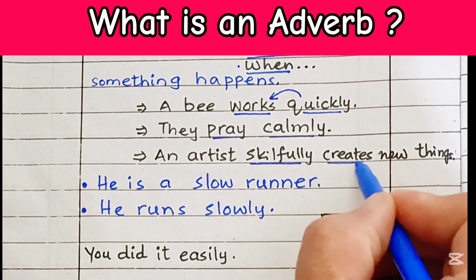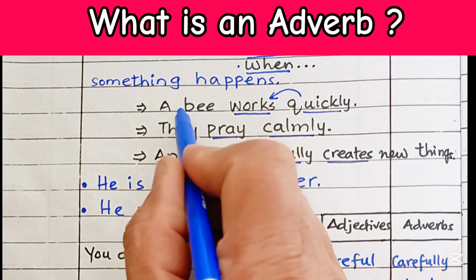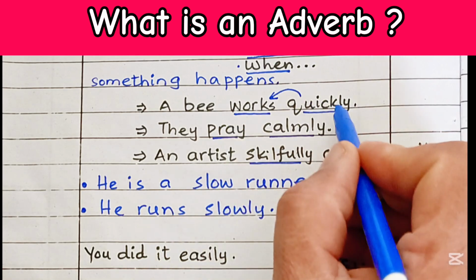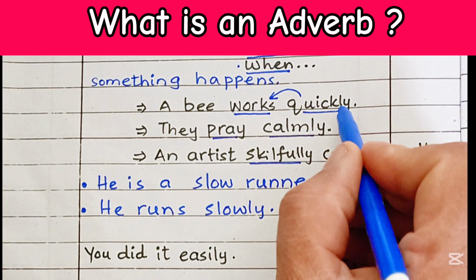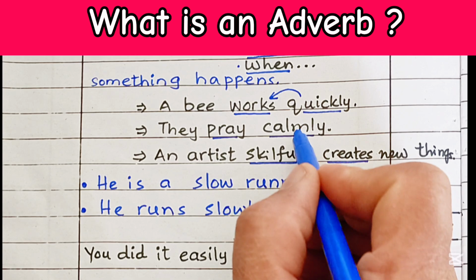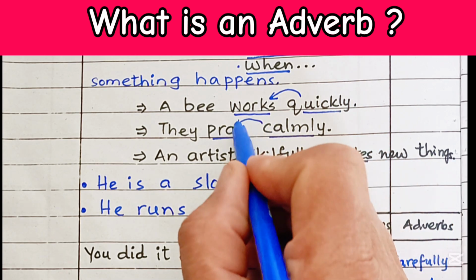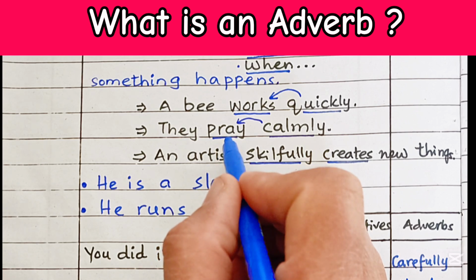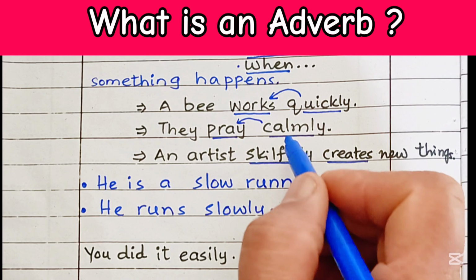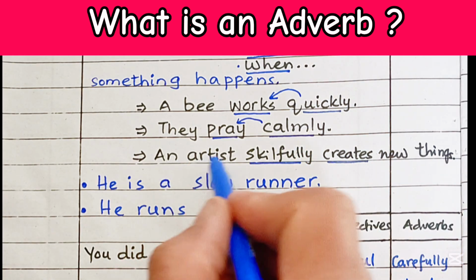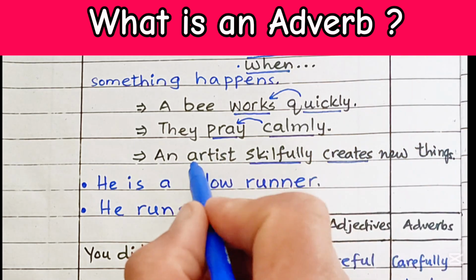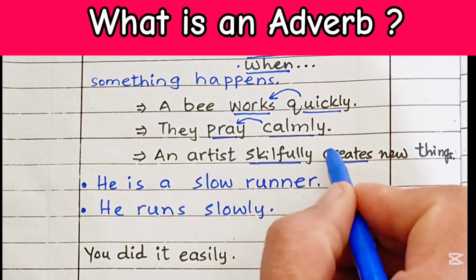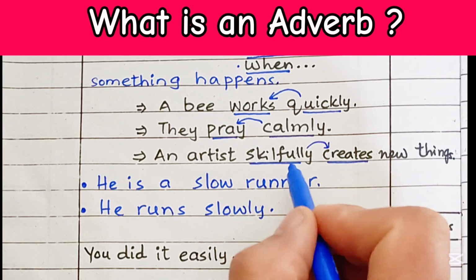We can see, a bee works quickly. How does a bee work? So quickly answers the question how, and it has an ly ending. They pray calmly. So calmly is telling us something about the action that is praying. How do they pray? This question is answered through calmly. And an artist skillfully creates new things. How does an artist create new things? So skillfully is the answer. That is actually modification of the verb.